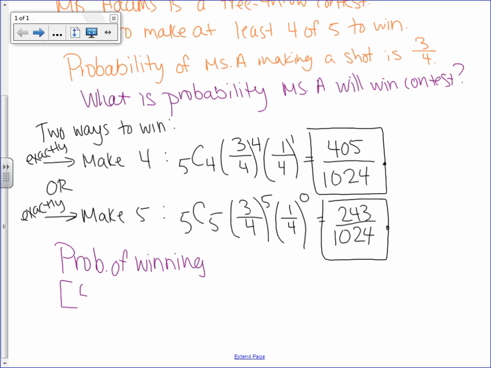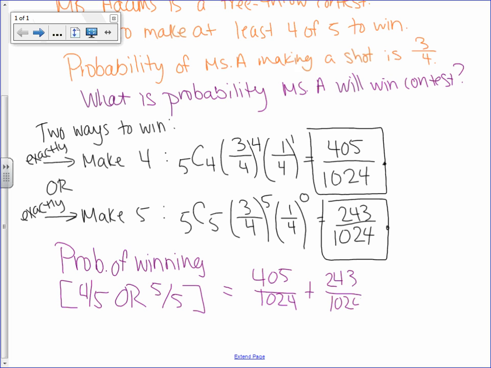okay, and that is either making 4 out of 5 shots or making 5 out of 5 shots, is going to be the 4/5 probability plus the 5 out of 5 probability, which you can add together. You get 648 over 1024, which will simplify to 81 over 128.